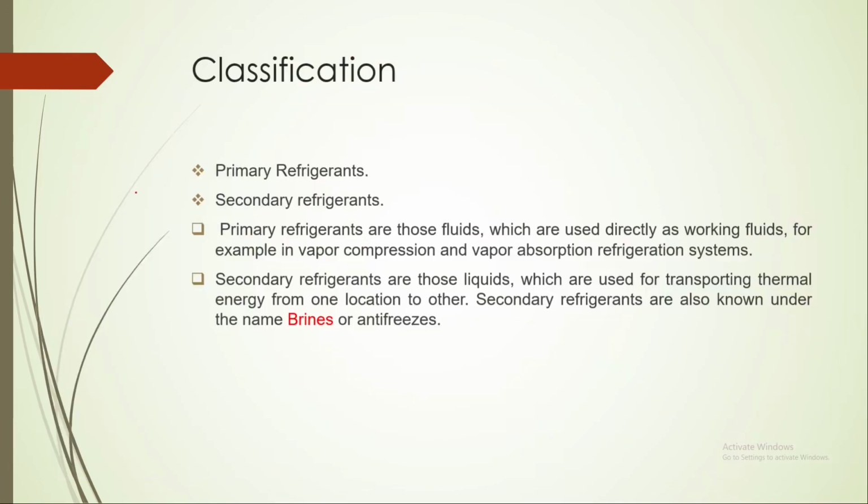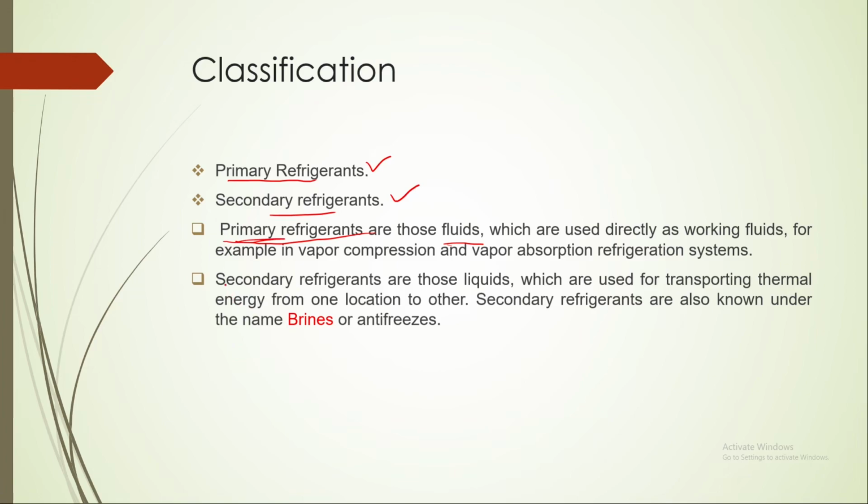So coming to classification, there are basically two types of refrigerants. One is primary refrigerant and the second one is secondary refrigerant. Primary refrigerants are those fluids which directly get involved in the cycle. They absorb heat in the evaporator and reject heat at the condenser. This type of refrigerant is called primary refrigerant.